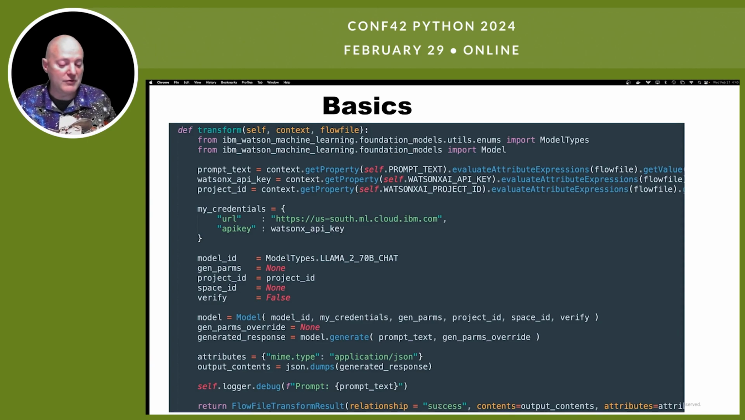If we had a failure, we can have a relationship of failure. A couple different options on those. Our contents are what we're outputting, which in this case is the output of this call. And we could send any attributes we want. Here I just set the MIME type. You could also, and you'll see in some other examples, not change the contents. I give you whatever flow file you gave me, just pass that along, give you some attributes. That way you don't have to change whatever data was coming in your pipeline. You're just going to add some metadata around it.